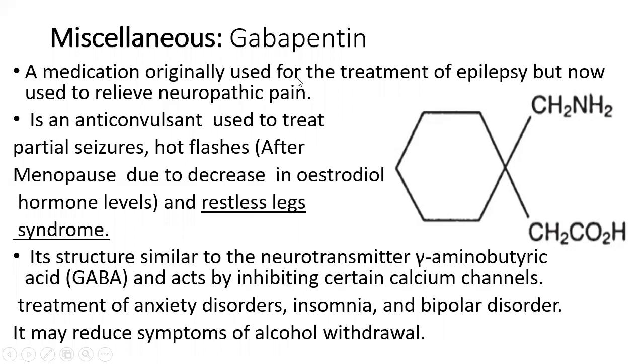Gabapentin is mainly used in different types of epilepsy, and it can be used to relieve neuropathic pain. This is an anticonvulsant mainly used for treatment of partial seizures, and hot flashes, which occur in the menopause period due to a decrease in the levels of the female sex hormone, estradiol. And it can be used in restless leg syndrome also.